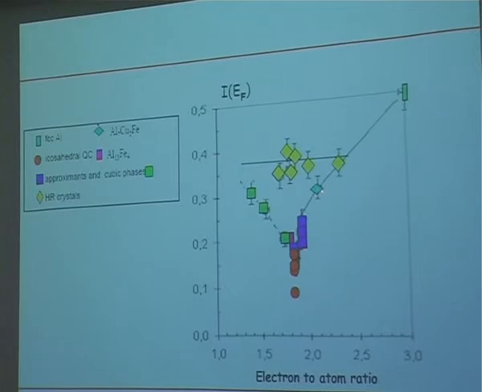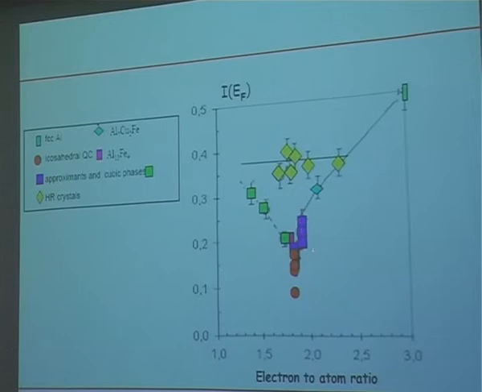This point corresponds to aluminum 7, copper 2, iron. So it is a Hume-Rothery compound with a little bit of a transition element. And you see that the intensity at the Fermi level is lower. The same happens with aluminum, copper, iron, and here this corresponds to an increasing number of vacancies in the compound. So the structure of the compound is disordered and is more complex in this one than in this one.